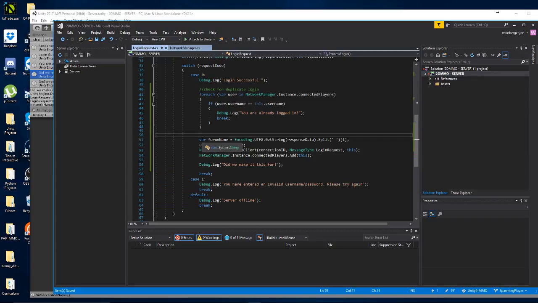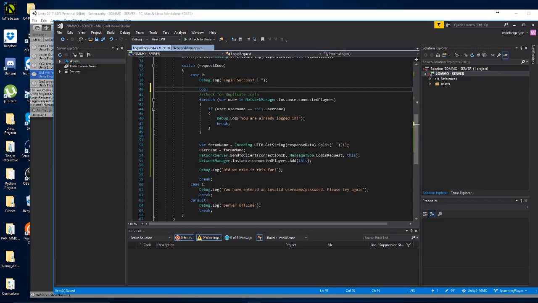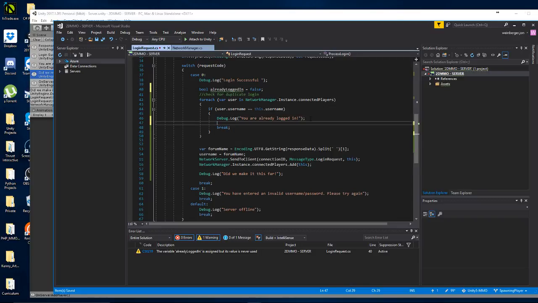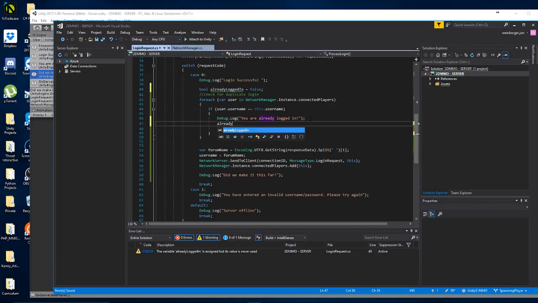So what we need to do here is I would need some variable, for instance, bool already logged in equals false, and then I would come over to here and say you are already logged in. We're going to say already logged in is now equal to true.